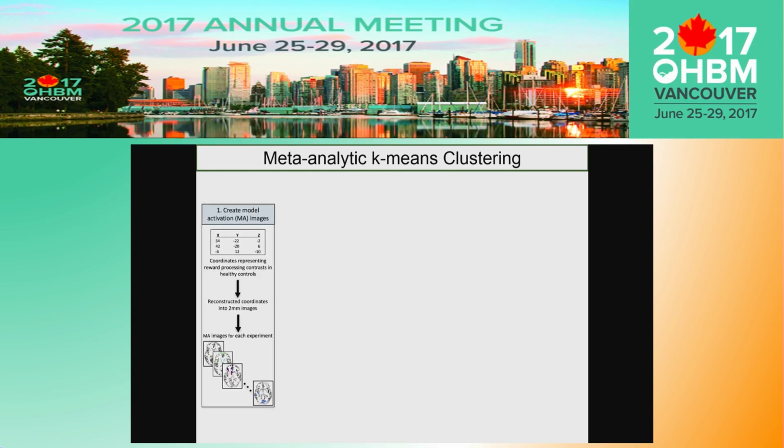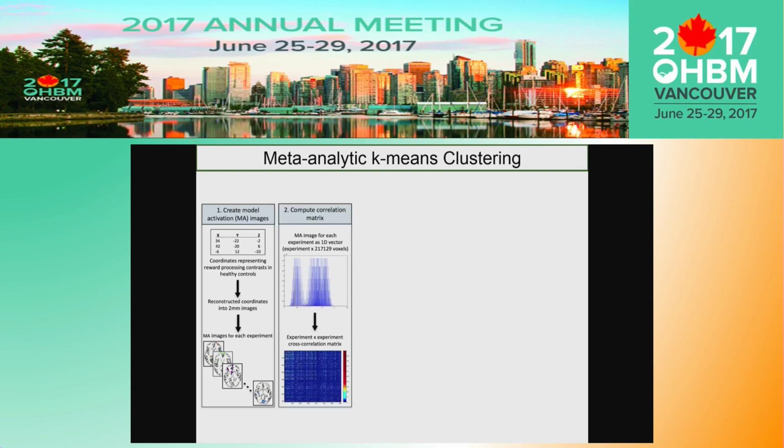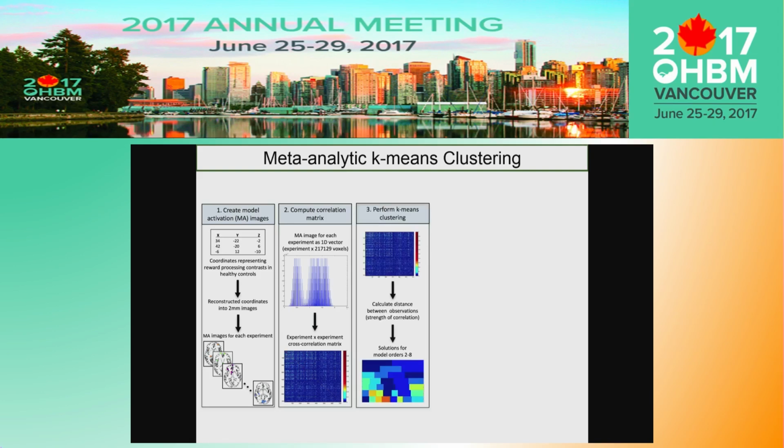We then took the activation coordinates and created model activation images for each experiment. These images were then reconstructed into an experiment-by-voxel one-dimensional vector, and these vectors were used to compute an experiment-by-experiment cross-correlation matrix. We then performed k-means clustering to iteratively cluster this matrix into different grouping solutions based on a 1 minus r distance, or the strength of correlation.